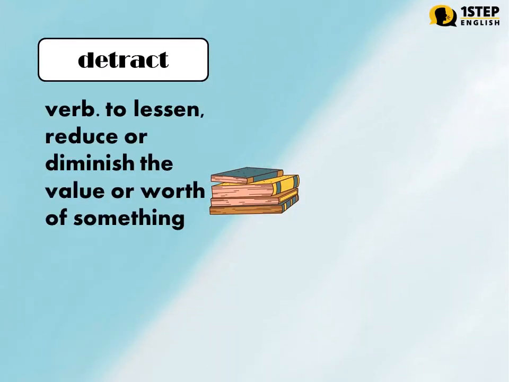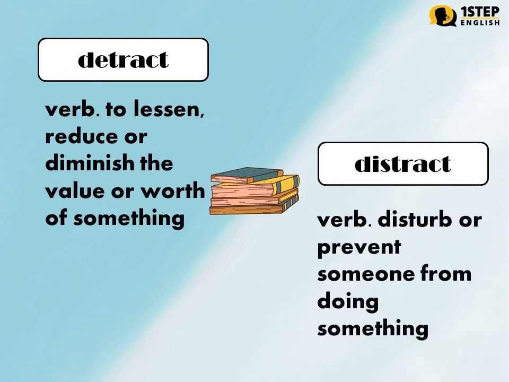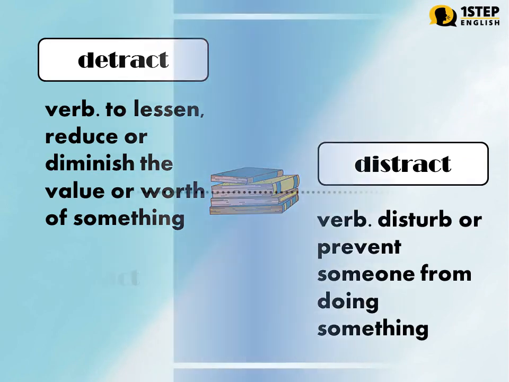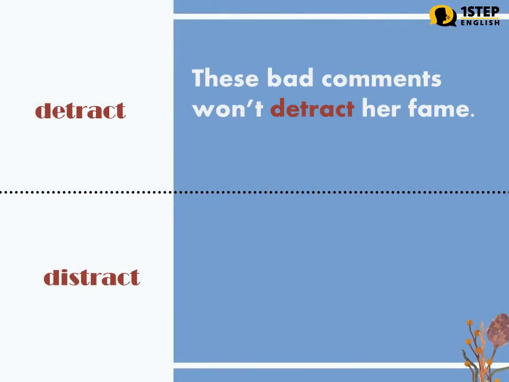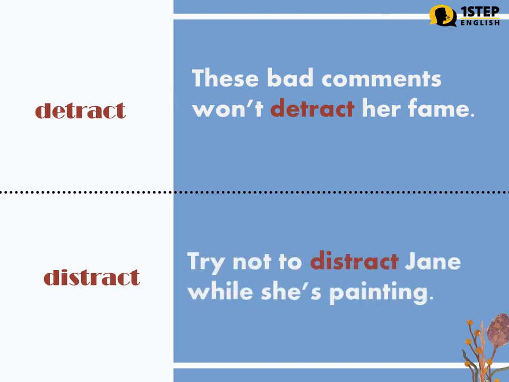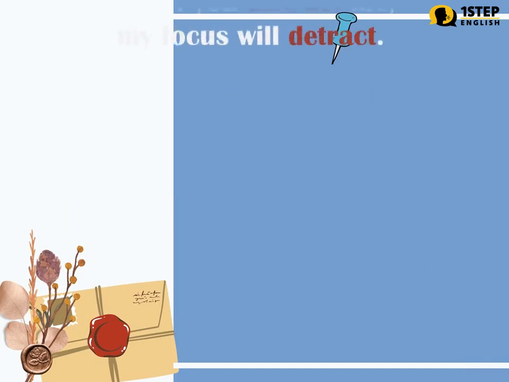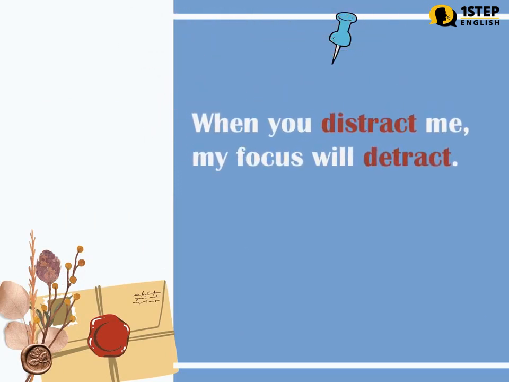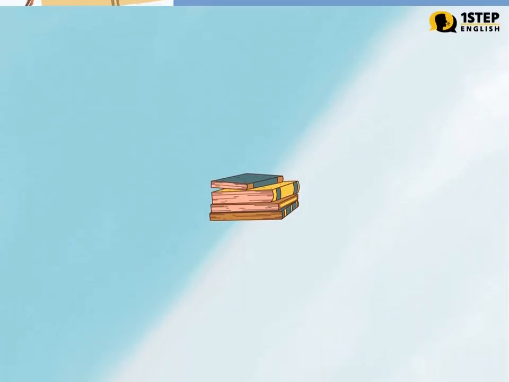Detract versus distract. Detract, verb. To lessen, reduce or diminish the value or worth of something. Distract, verb. Disturb or prevent someone from doing something. Examples. Detract. These bad comments won't detract her fame. Distract. Try not to distract Jane while she's painting. Let us use the words together. When you distract me, my focus will detract.